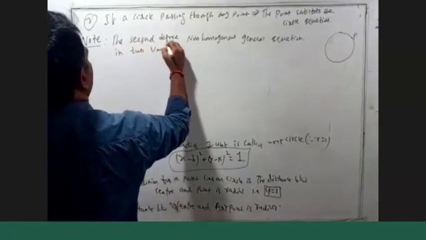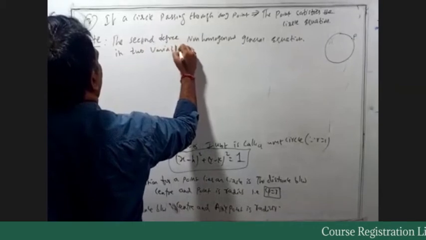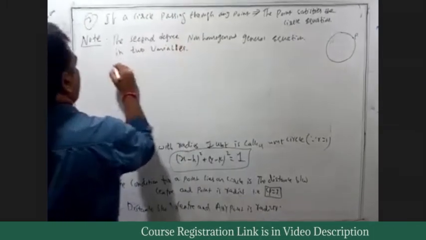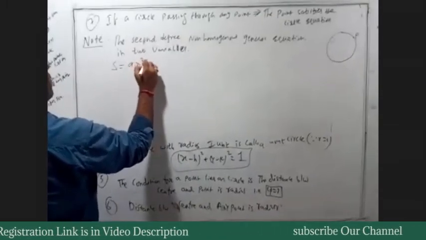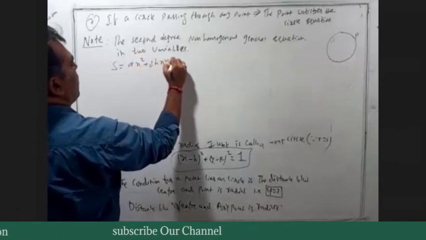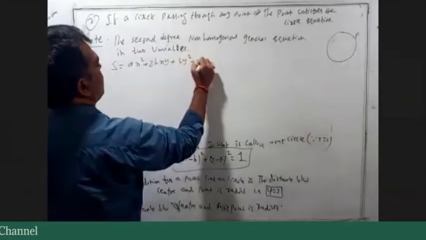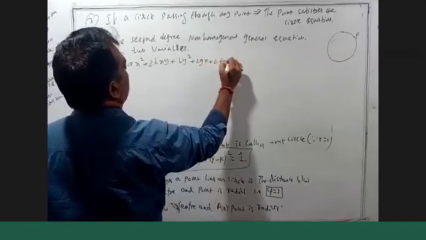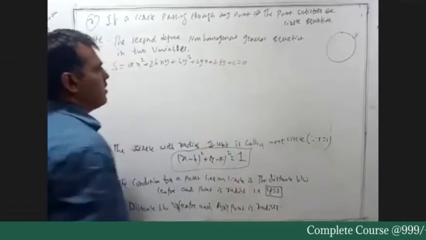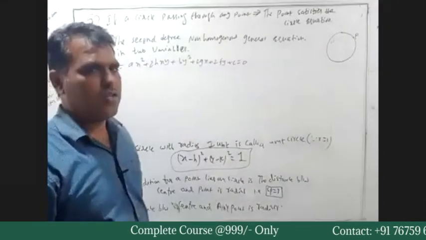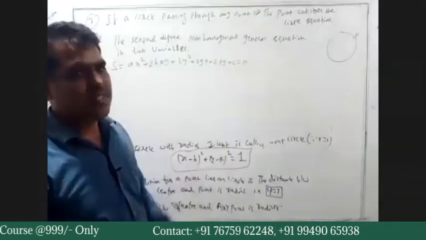What is the equation, friends? In two variables, that is S equals ax square plus 2hxy plus by square plus 2gx plus 2fy plus c equals 0. This is a second degree general equation in two variables, non-homogeneous.